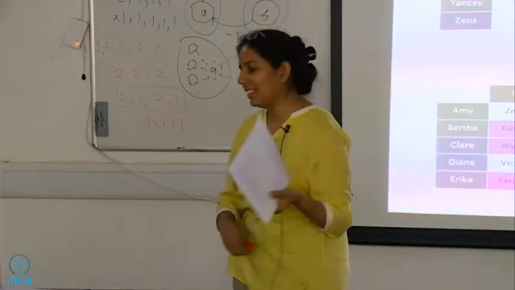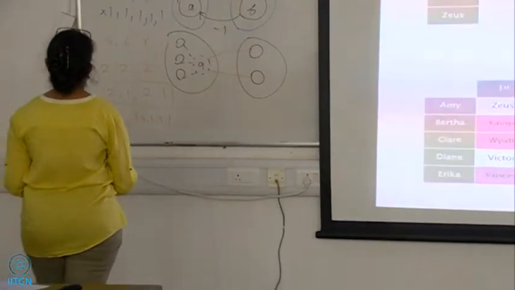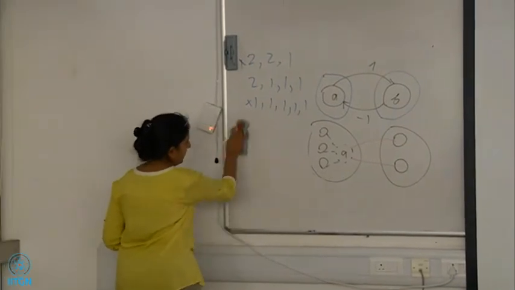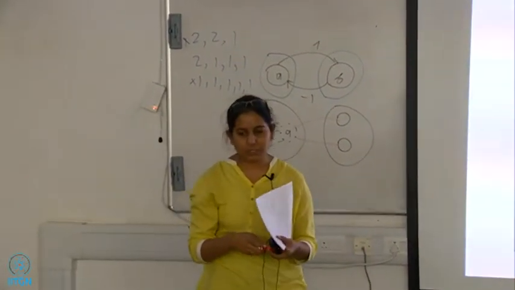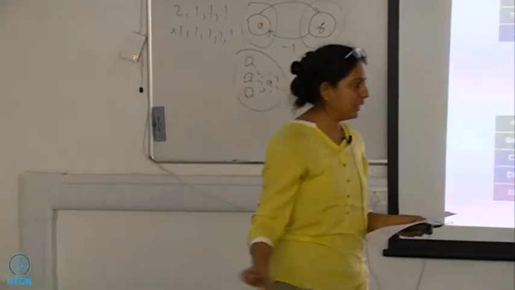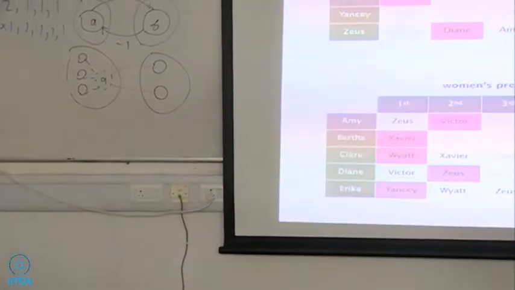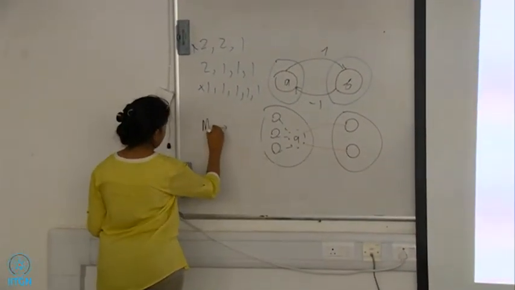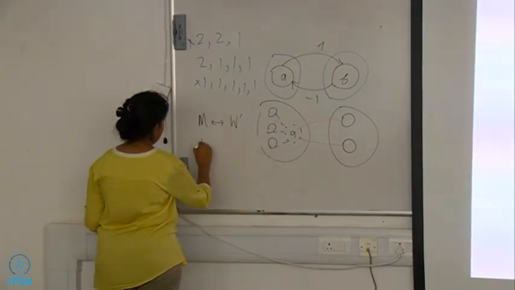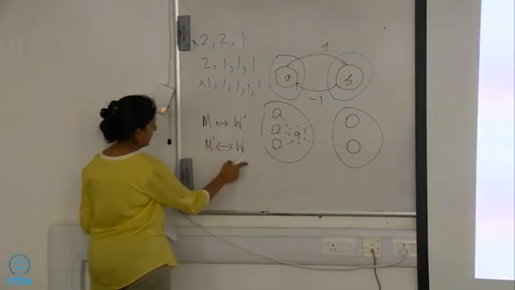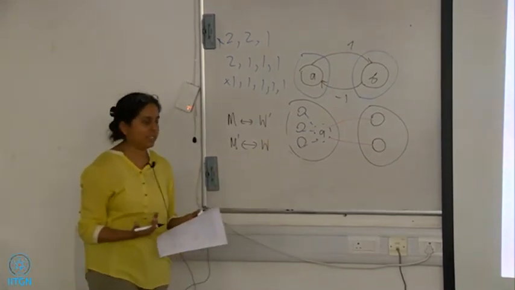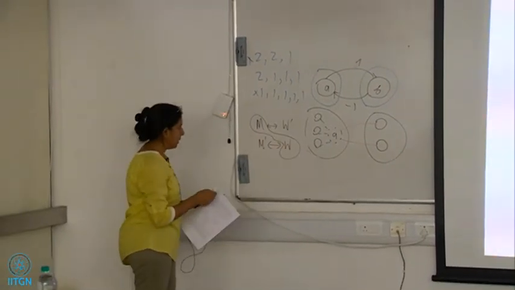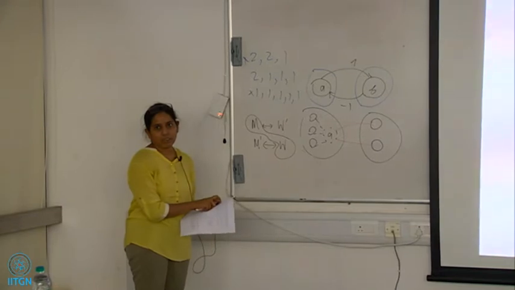So you're arguing by contradiction. Suppose not, then there is a stable matching that doesn't match M and W to each other. So M is matched with W prime and W is matched with M prime, and this is supposedly a stable matching. Then M and W become a blocking pair because they both prefer each other over their current partners.